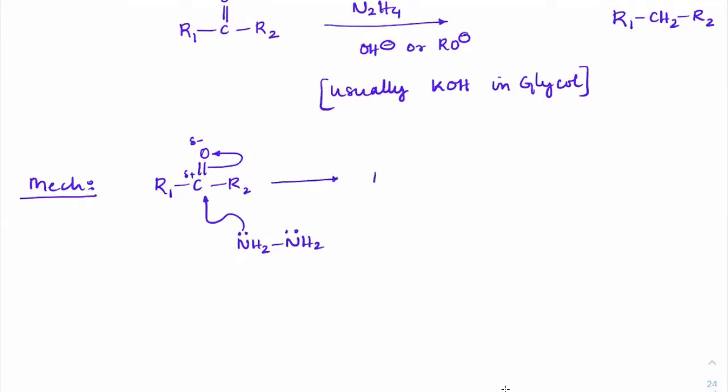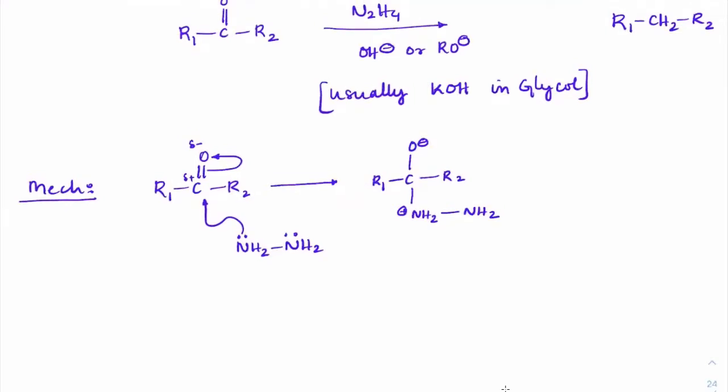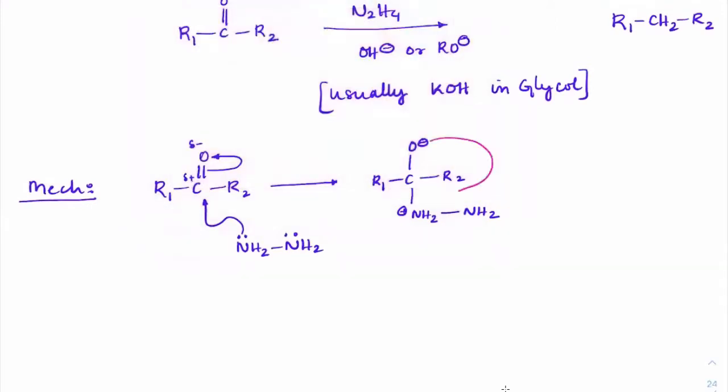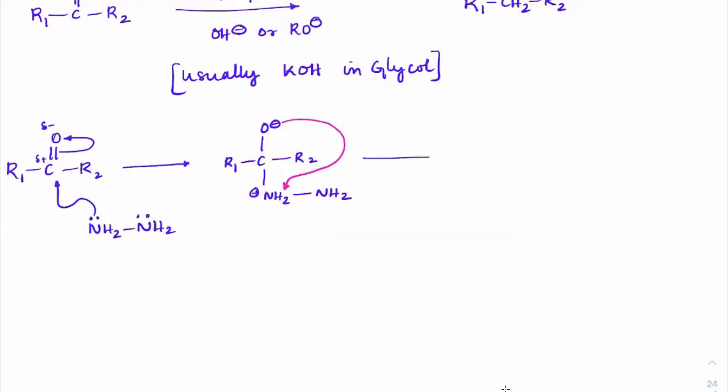So we will get this as R1 C O minus R2 with NH2 plus and NH2, right? So whatever the plus that has formed, this oxygen will take away the proton from this nitrogen. Because it is internally available, the shift is faster.